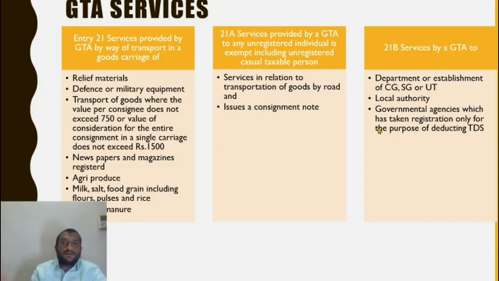Courier service is taxable. GTA service is exempt. When is it exempt? If it is transporting these kinds of materials, and if the consignment value, look at the consignment value. If the total consignment value is less than 1500, then it is exempt. Look at this single consignment value also. If it is less than 750, then for that single consignee, it is exempt. For the rest, where the value is more than 750, it is taxable.